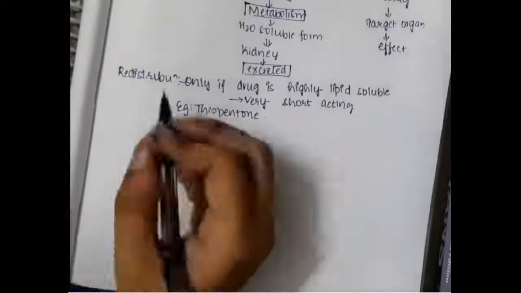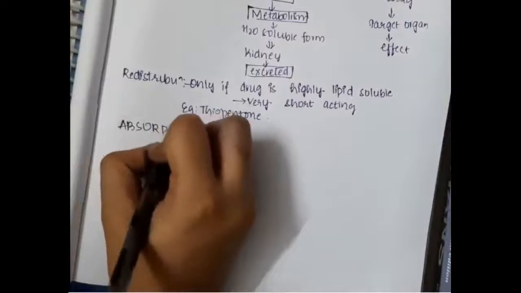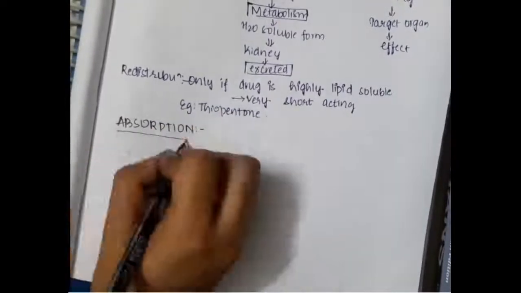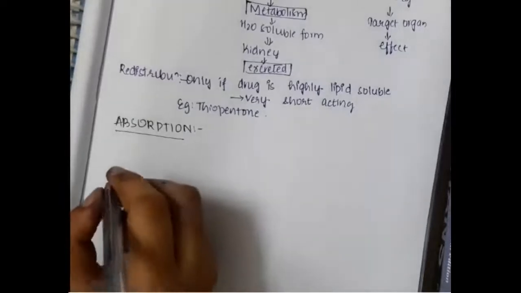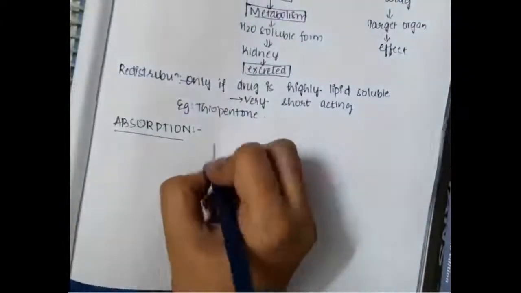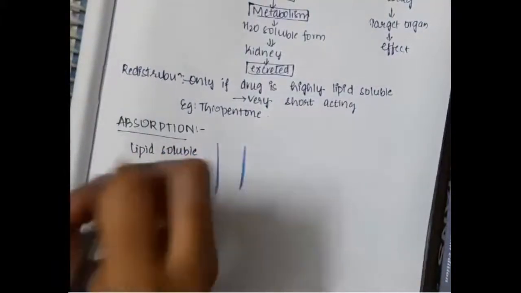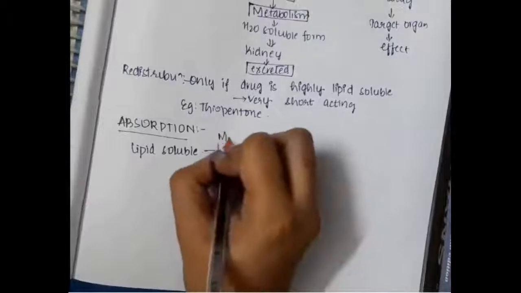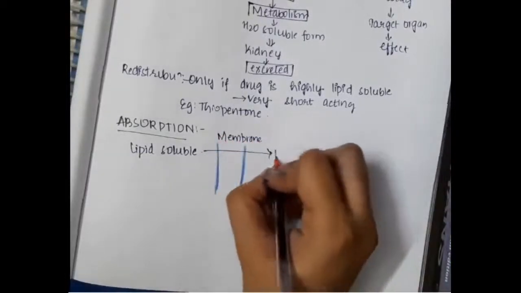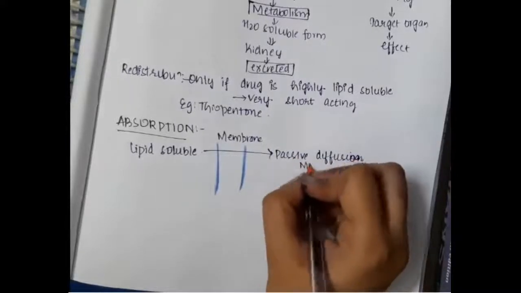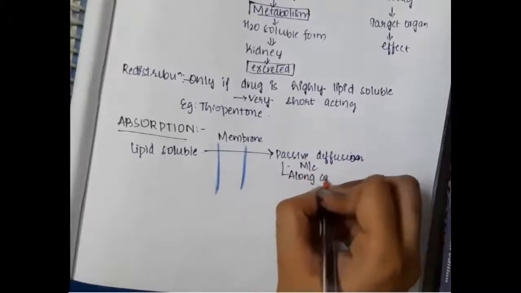Then the next important thing is absorption. We will learn absorption, distribution, metabolism and excretion one by one. In absorption, the drugs can be classified into many types based on their lipid solubilities. If the drug is lipid soluble, it can cross the membrane easily and most commonly undergoes passive diffusion, that too along the concentration gradient.